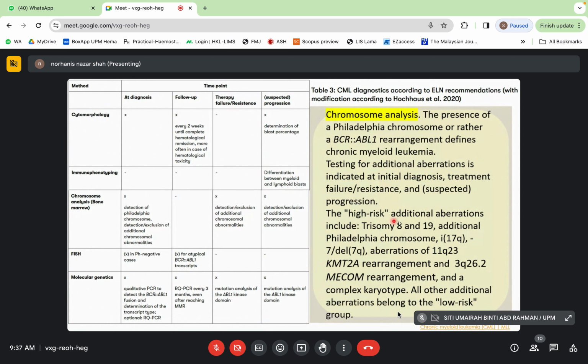Okay, the high risk additional aberration includes trisomy 8 and 19, additional Philadelphia chromosome, aberrant KMT2A rearrangement, and also MECOM rearrangement. Okay, yang 11Q23 ni ialah KMT2A and 3Q26.2 ni ialah MECOM rearrangement. And also complex karyotype lah. All other additional aberration belongs to low risk group. So dia tak include dekat high risk CP group.